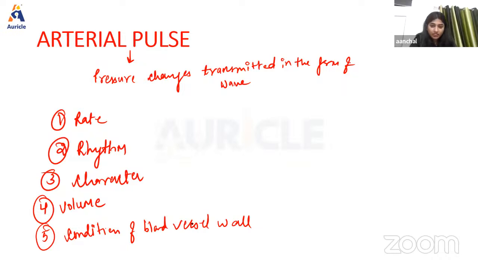Now last we have the condition of the vessel wall. Okay. So the condition of the wall of the blood vessel is assessed by feeling the radial artery and rolling it against the underlying bone. So when we talk about the normal condition, normally the wall of the vessel is not palpable in children and also in young adults, and in old age, the vessel wall becomes rigid and palpable. So in abnormal conditions, like atherosclerosis, it is felt as a hard rope. Okay, so this is all about the arterial pulse.